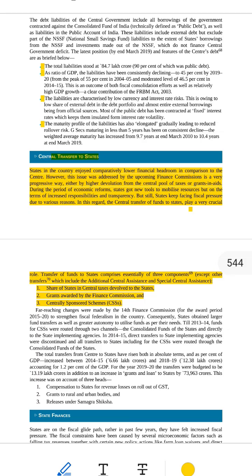Sure, here's a great detailed summary of the topic, central transfers to states, explained clearly, thoroughly, and in the simplest possible way so that anyone, even with no background, can fully understand. Detailed summary, central transfers to states in India.